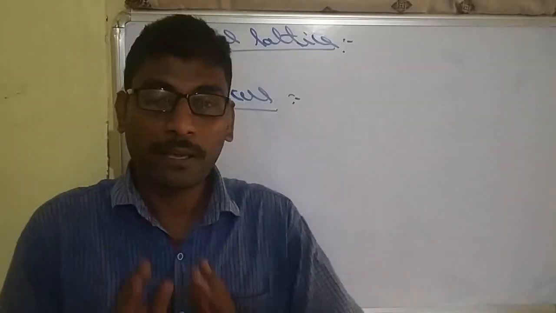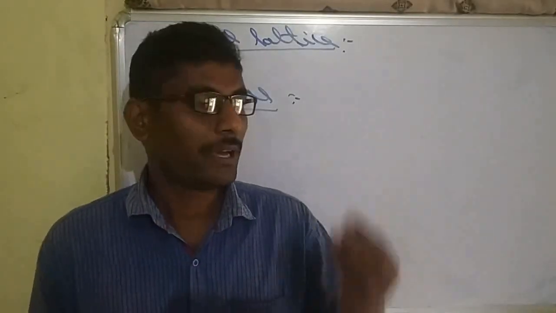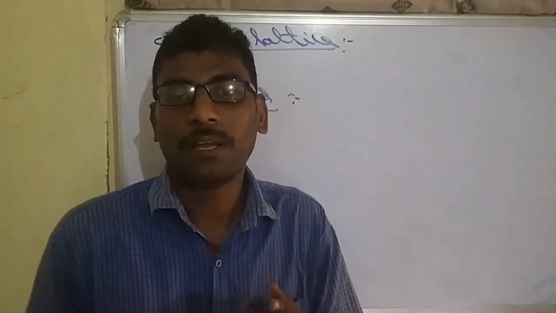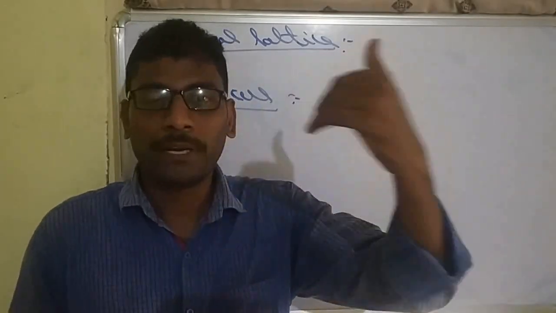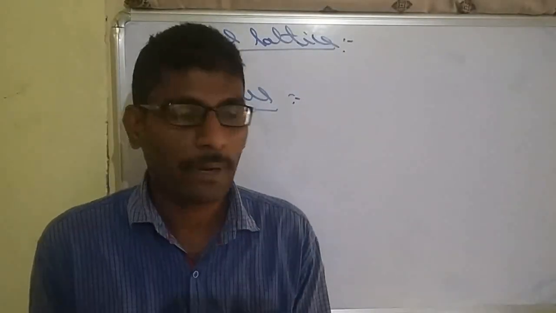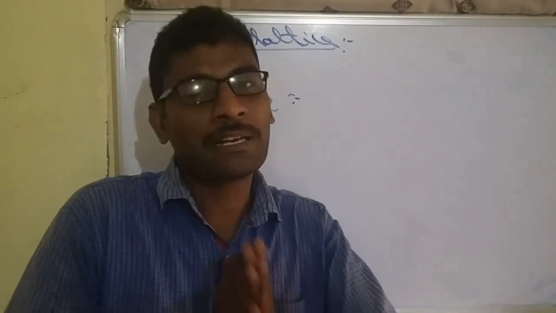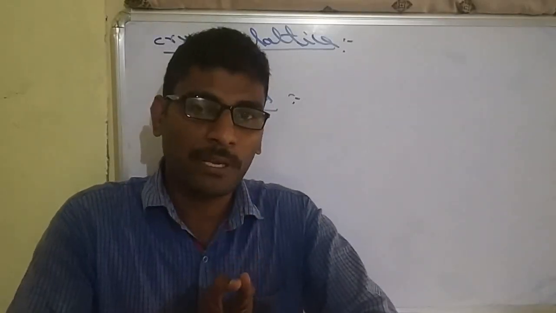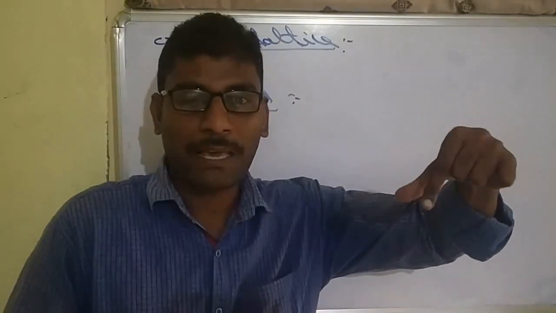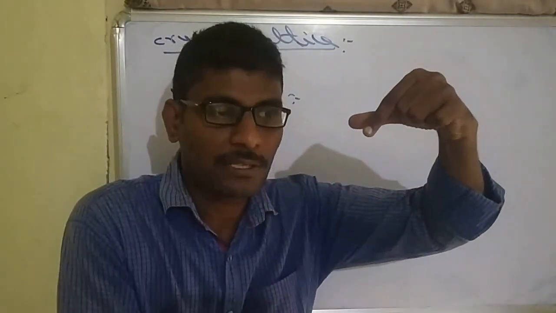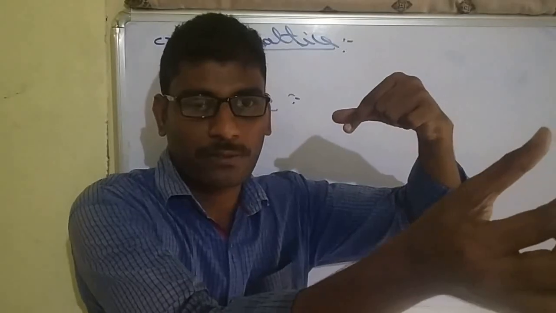When we are taking crystalline solids, as I said, crystalline solids have a regular and repeated arrangement of constituent particles. All these particles are arranged in a three-dimensional manner. Three-dimensional manner means particles are present in the x-axis, also in the y-axis, also in the z-axis.